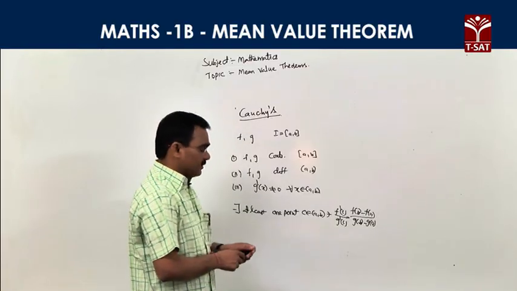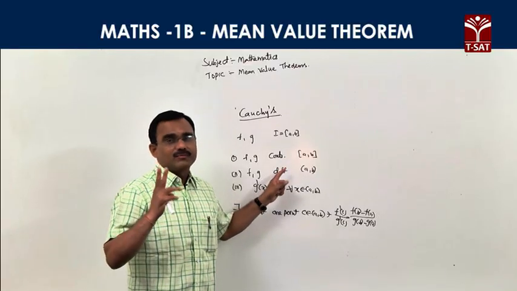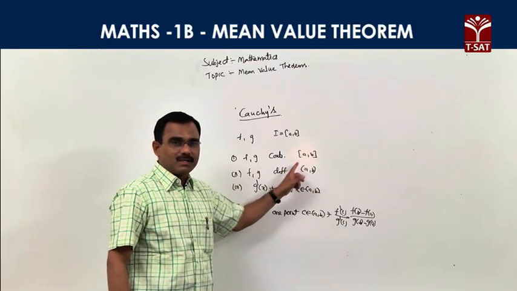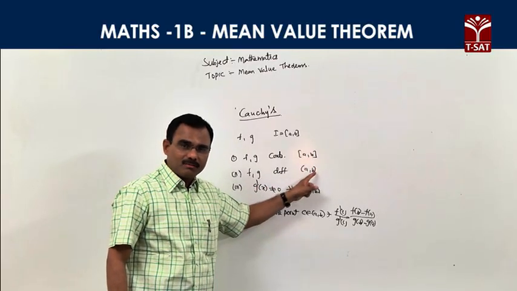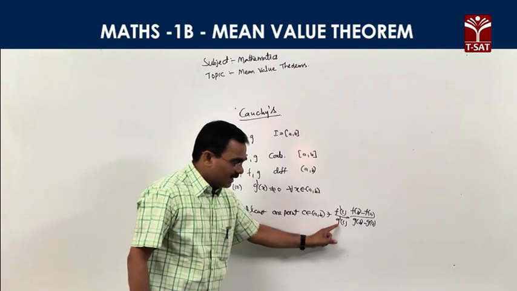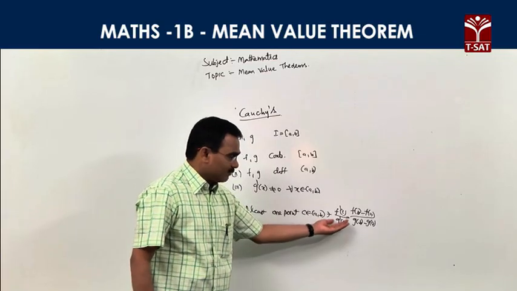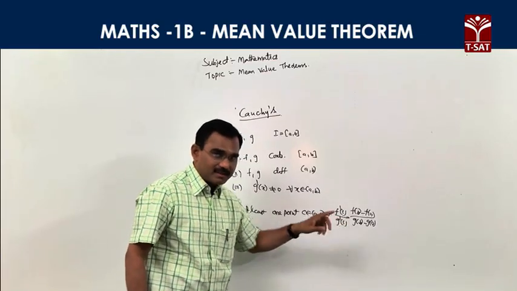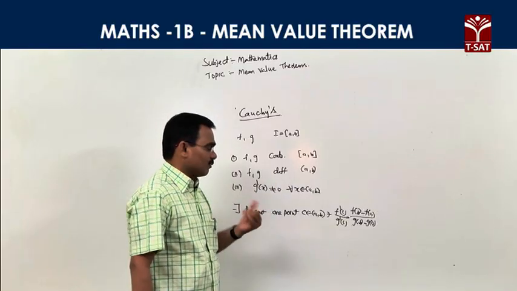Right. f and g are both functions defined on the closed interval [a, b] that satisfy three conditions. f and g are both continuous on the closed interval. f and g are both differentiable on the open interval. And g'(x) is not equal to 0. Why? Here the derivative is the denominator. If the denominator derivative is 0, the expression is undefined. That's why the restriction condition g'(x) is not equal to 0 for all x belonging to the open interval (a, b).